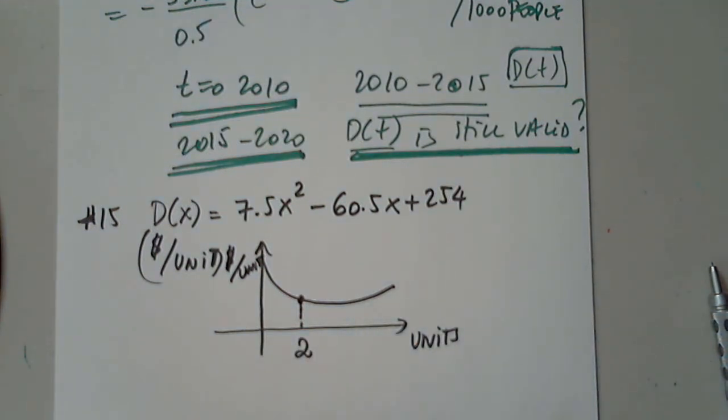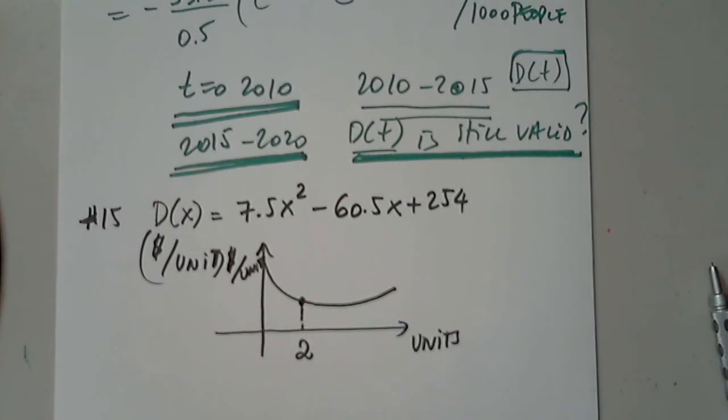So she makes 2 jumps, and again, they're asking us to find how much extra she's getting for those 2 jumps. Find consumer surplus if she makes 2 jumps. I'm going to plug in 2. X is the number of jumps. I'm going to plug in 2 to see how much she's paying per jump.